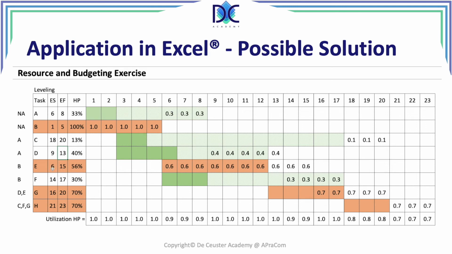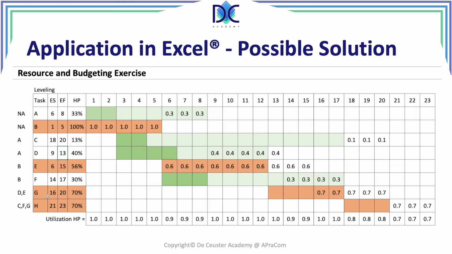We have E after B, so that's not a problem. E is after B. We didn't change it. F is also after B, but here we certainly don't have a problem because we're far away from B. We are at the end of the slack, and B still ends at period 5.